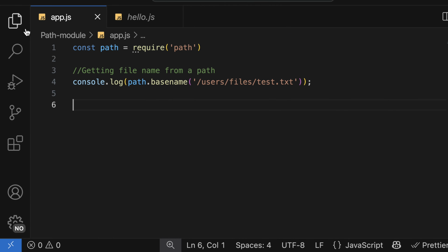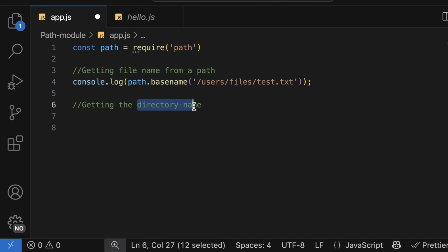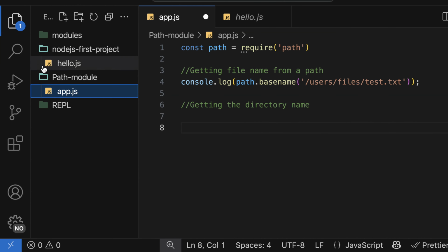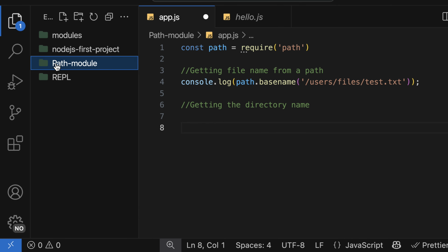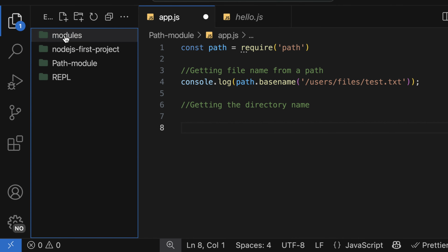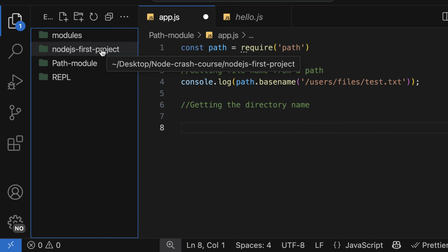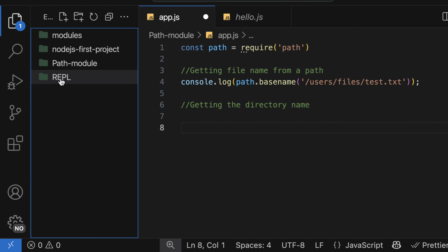Apart from the file name, we can also get the directory name. Understanding these terms will help you become a better Node.js developer. So now understand what the directory name is. If you look at these folders, these are our directory names. We have a directory for modules, Node.js first project, path module, and then the REPL.